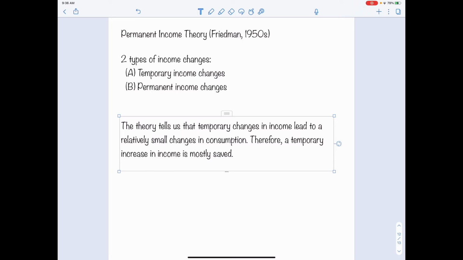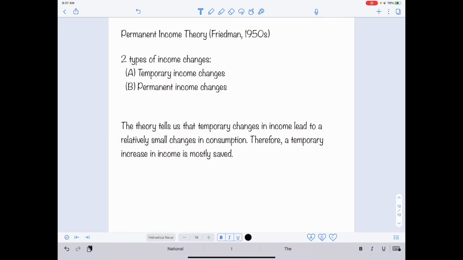Therefore, if they receive a one-time increase in income, they will prefer to save it and use it for future consumption. The consumption will increase only by a small amount of the income increase today, and you will be able to smooth your consumption in the future.